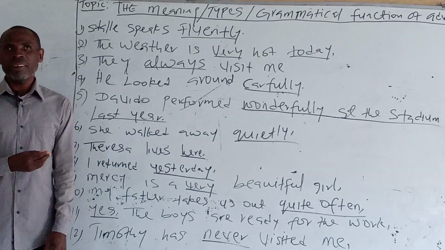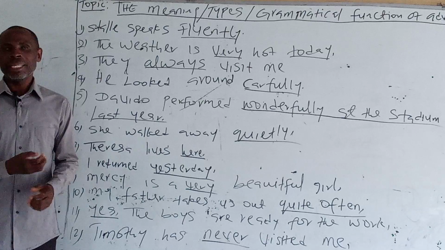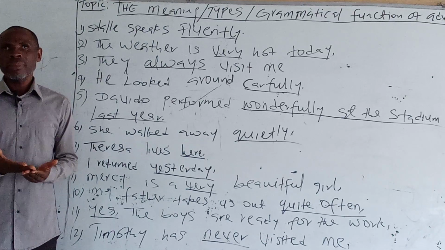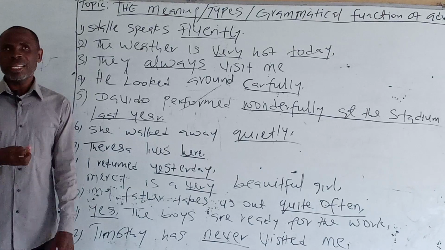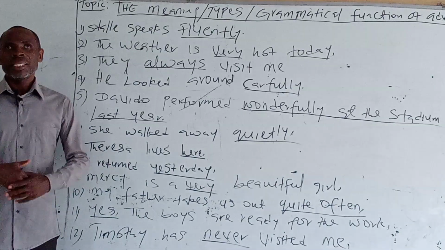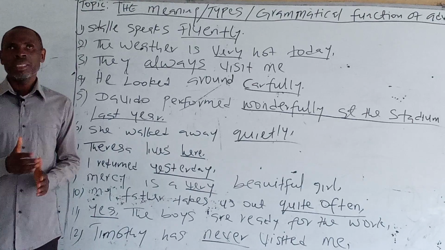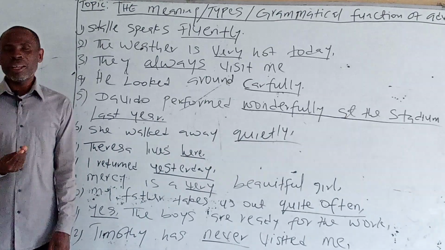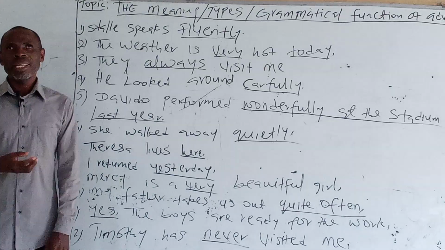Yes is an adverb of affirmation in that sentence. Definitely, we will come. Definitely is an adverb of what? Affirmation.